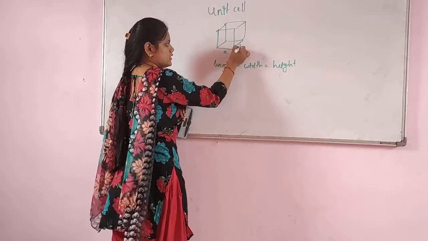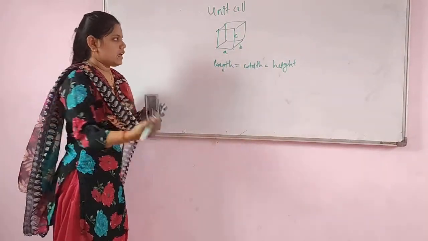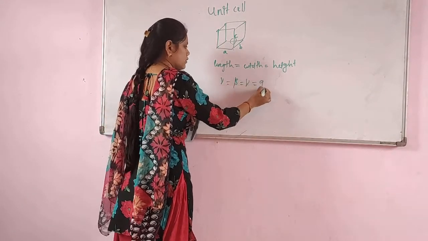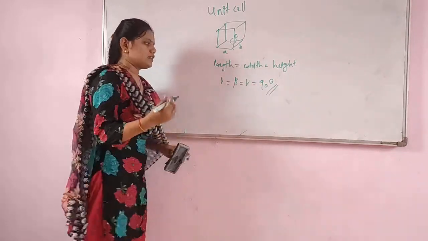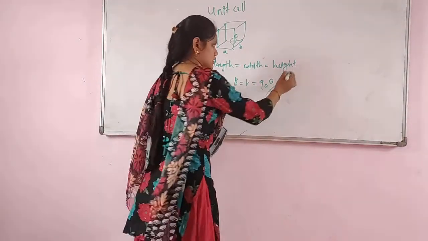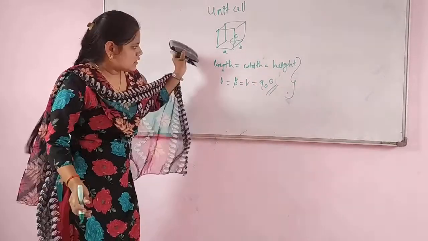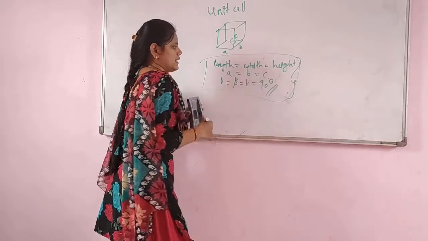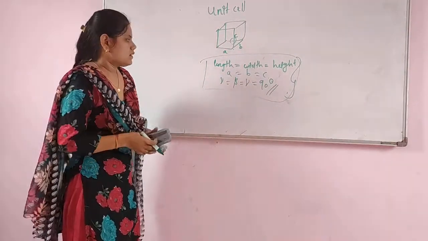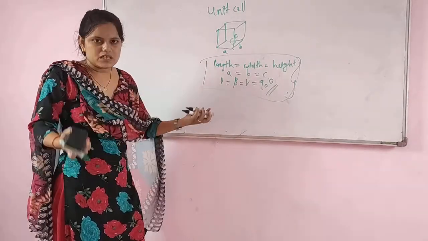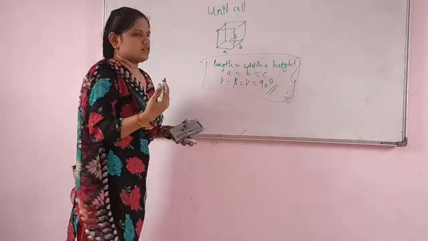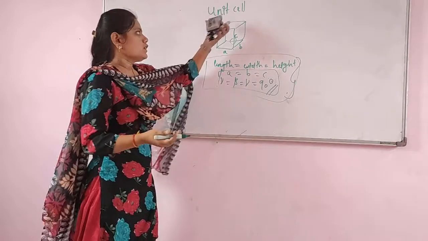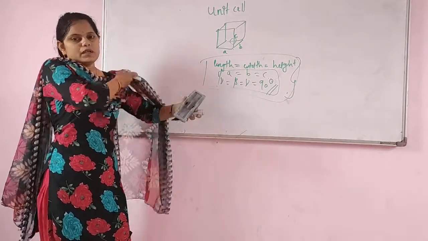This is your A, this is your B, and this is your C. Also there are angles: alpha is equal to beta is equal to gamma is equal to 90 degrees. These are the 6 parameters: A, B, C and alpha, beta, gamma. These 6 parameters present in the unit cell will decide the exact system of the unit cell, or the exact system of the cubic unit cell.